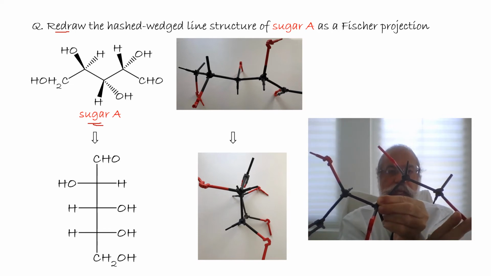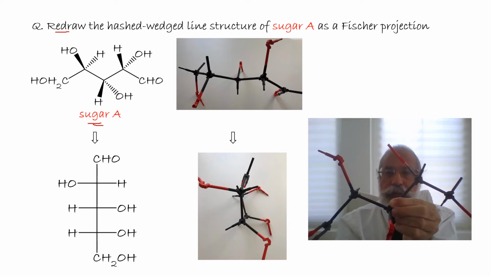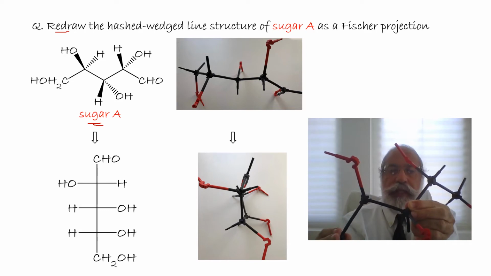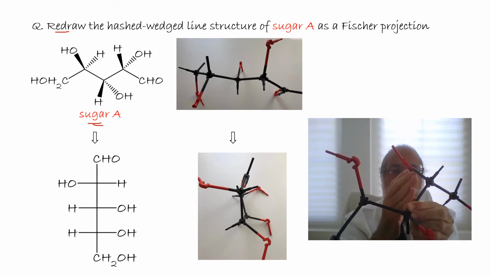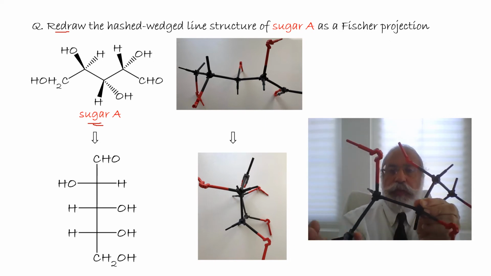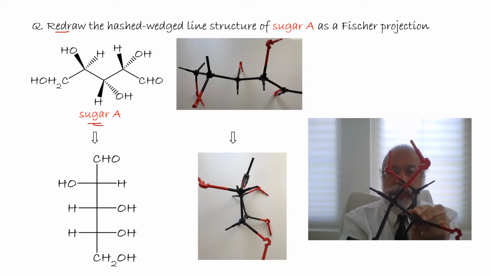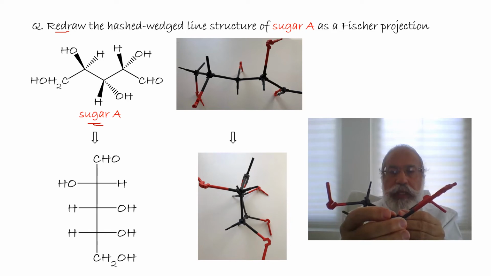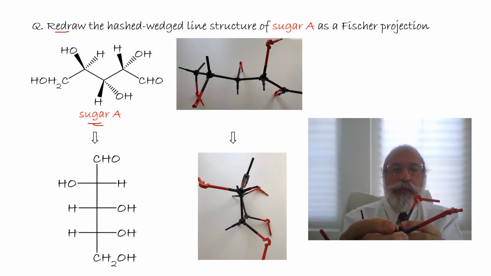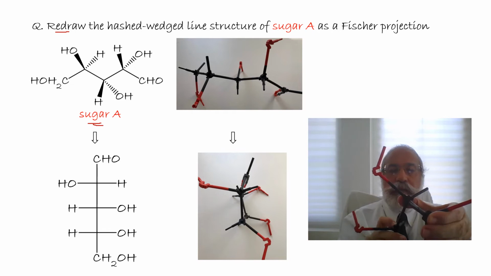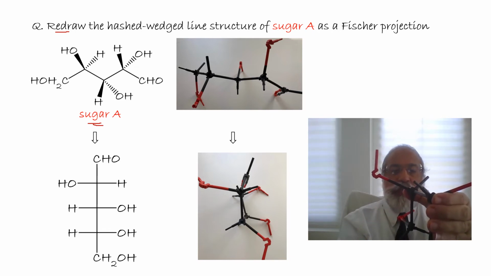And here is a CH2OH terminal. We have to rotate the molecule until we get the aldehyde in the back and all C2, C3, C4 will be in eclipsed form. Now here is the aldehyde in the back, here is C2, here is C3, here is C4, and this is a CH2OH.